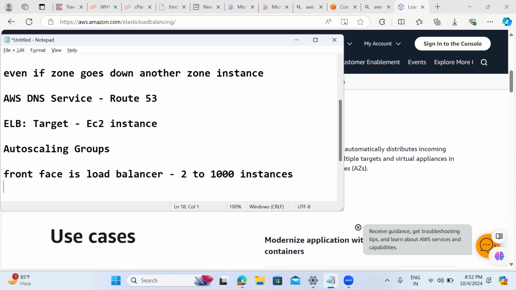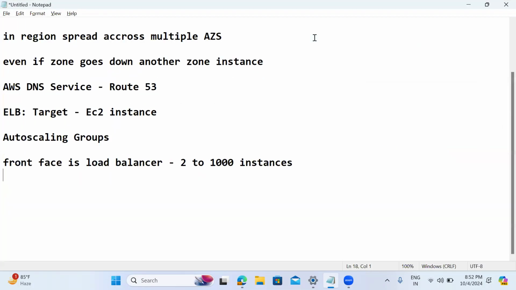Load balancer will take the decision by redirecting that user traffic to those instances. The 2 to 1,000 instances have been created by auto scaling. Yeah, those have been created by auto scaling. Load balancer acts as a front face kind of thing.